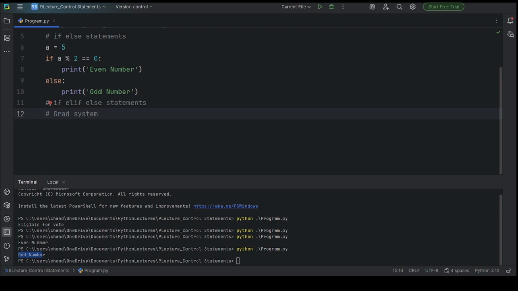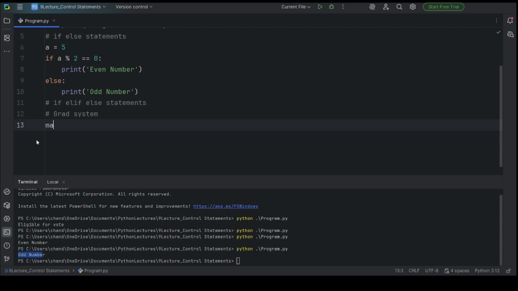If any student got a number more than or equal to 90%, then it will be marked grade A. If any student got more than or equal to 60% and less than 90%, then it will be marked B. If it is more than 40% and less than 60%, then C, and if less than 40%, then it will be fail. So how can we do this program? Let's do this one.